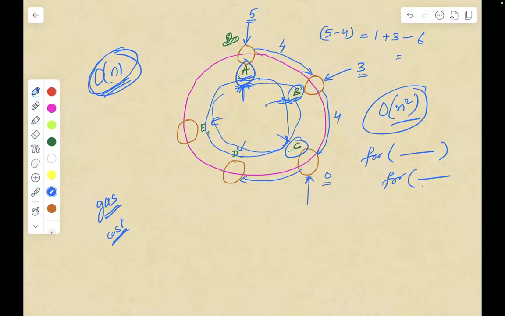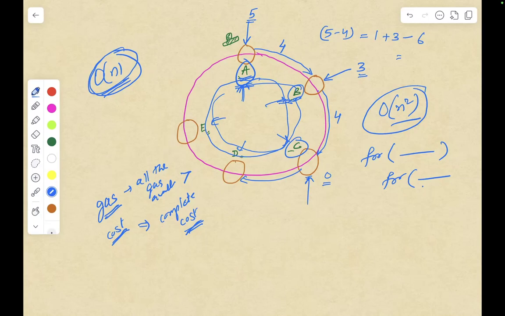So one thing is very clear. If you add up all the gas that is available, and you add up the cost, so the complete cost that occurred, then if the gas is more than the cost, there is a solution that will exist.